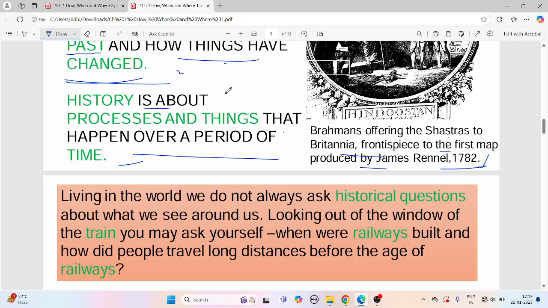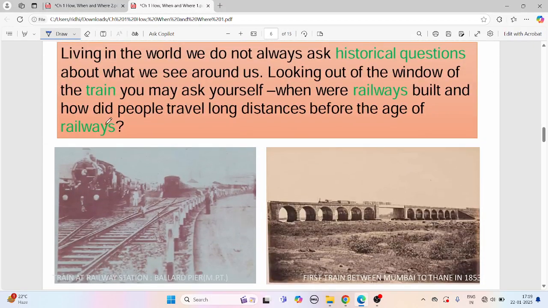Next is what's here. Living in the world, we do not always ask historical questions about what we see around us. Looking out the window of the train, you may ask yourself when were railways built and how did people travel long distances before the age of railways.